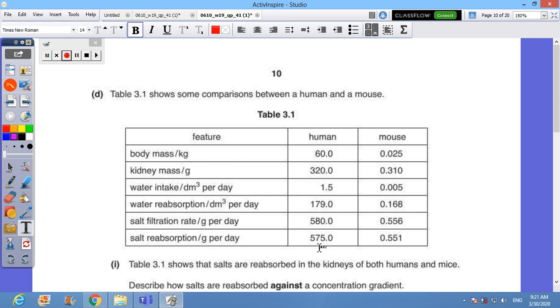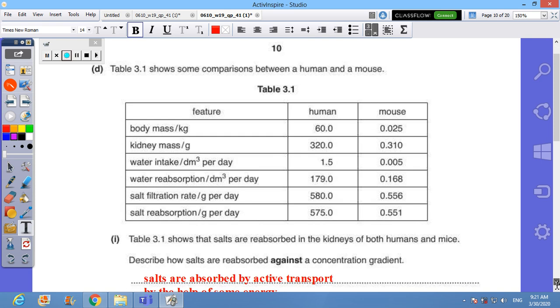Salt reabsorption, 575 gram per day. Very good. And at the same time, the kidney mass is 320 gram. So if I divide 575 by 320, I will find the same proportion as in the mouse.